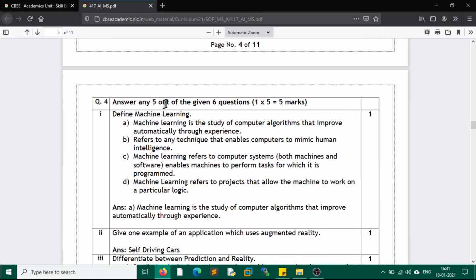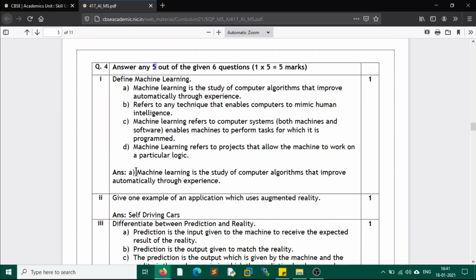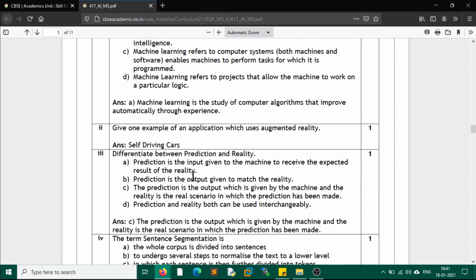Question number 4. This also contains 6 questions out of which 5 you have to answer. Each question carries 1 mark. Define machine learning. Machine learning is the study of computer algorithms that improve automatically through experience, and this improvement is done automatically by the machine. That's why this is called machine learning or ML.